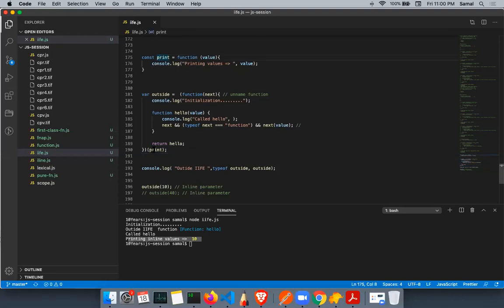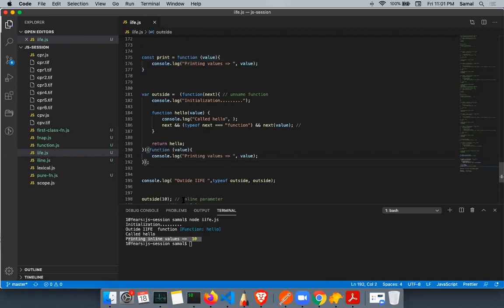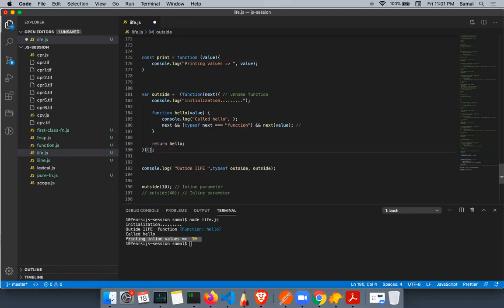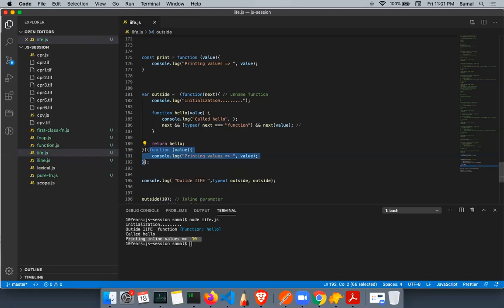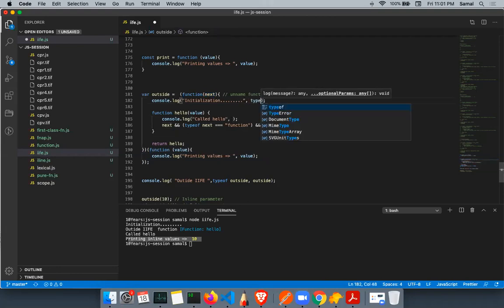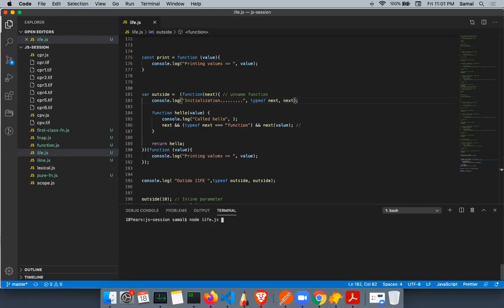Right. So basically I'm passing the function reference now. I don't want to define it manually. I want to directly define the function here itself. And this function is now passed as a parameter, as a reference, because I'm calling the function now. So next will receive this function. If I do initialization here, and let's see if I do typeof next, or if I print next, see what will print.